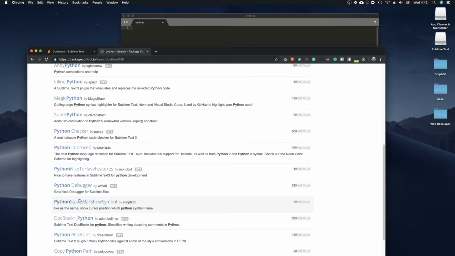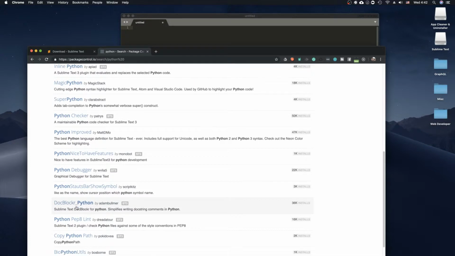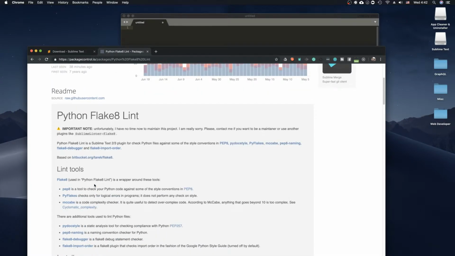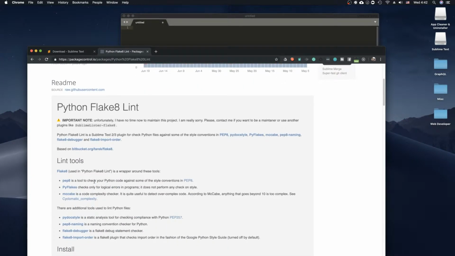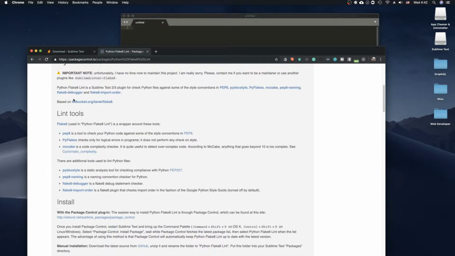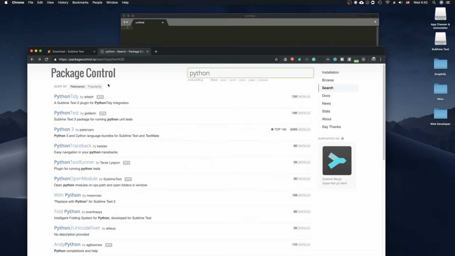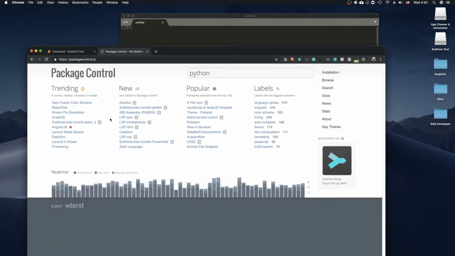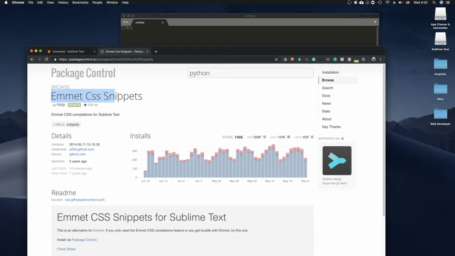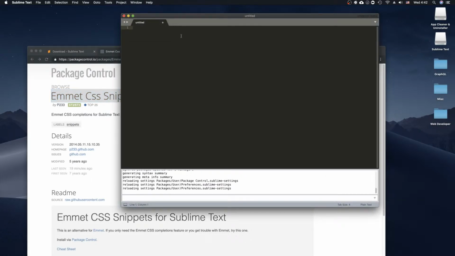We need a good debugger linter. What's this one here? Let's see. This one here. Let's see. Okay, we'll come back to that. I mean, so this package control is just really nice for things like this. Emmet, CSS snips. These are always nice to have.